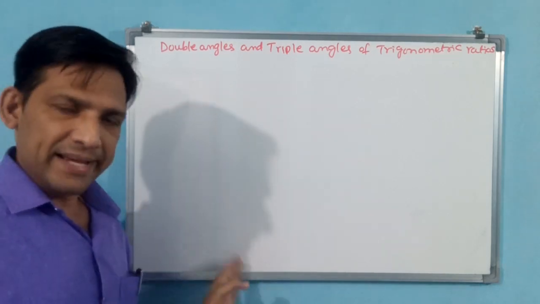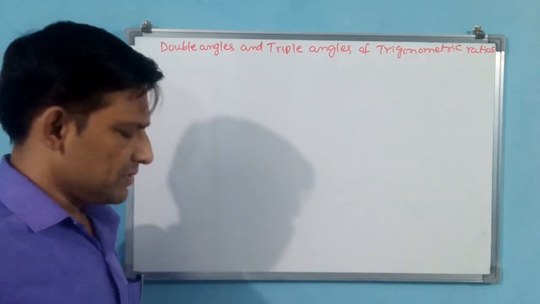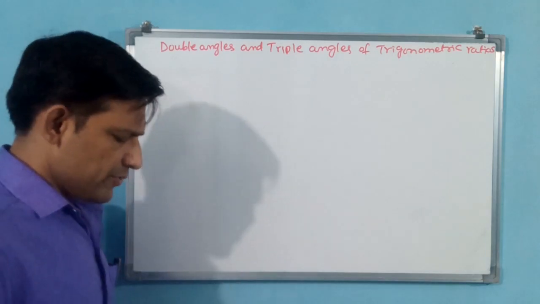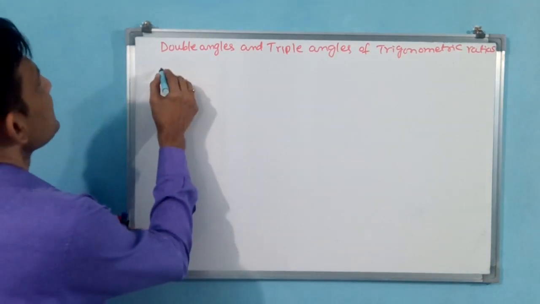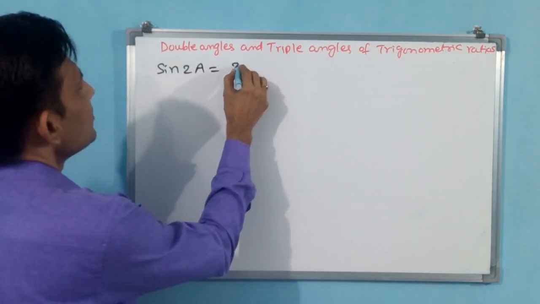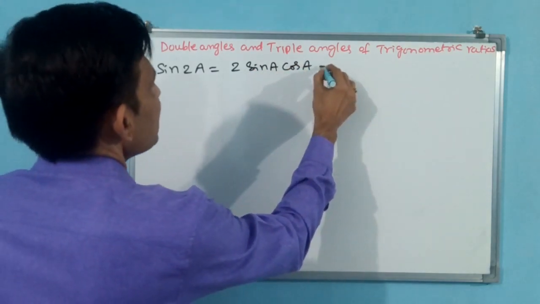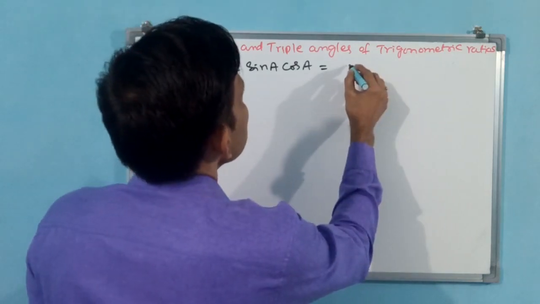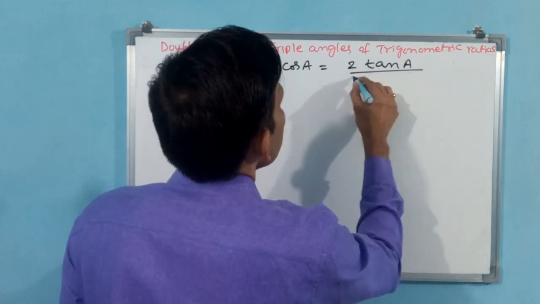First we will see double angles, that means cos 2a, sin 2a, like that. Let us see sin 2a first. sin 2a is equal to 2 sin a cos a, that is equal to 2 tan a by 1 plus tan square a.